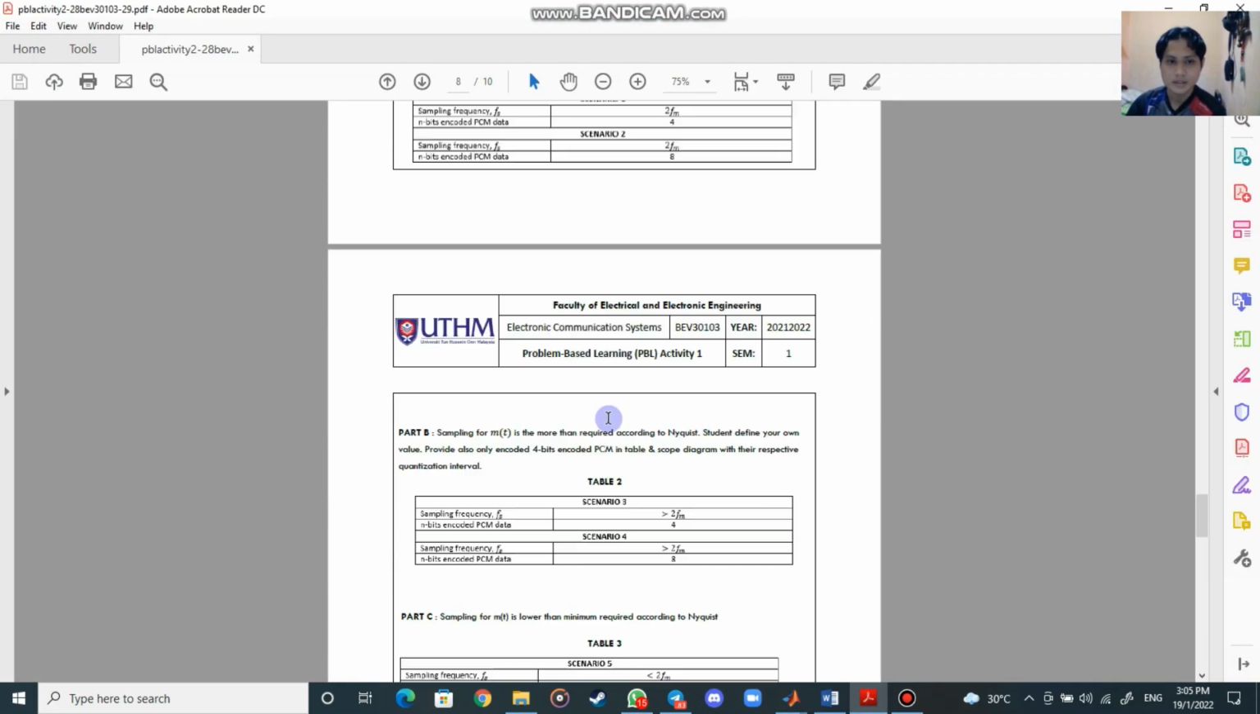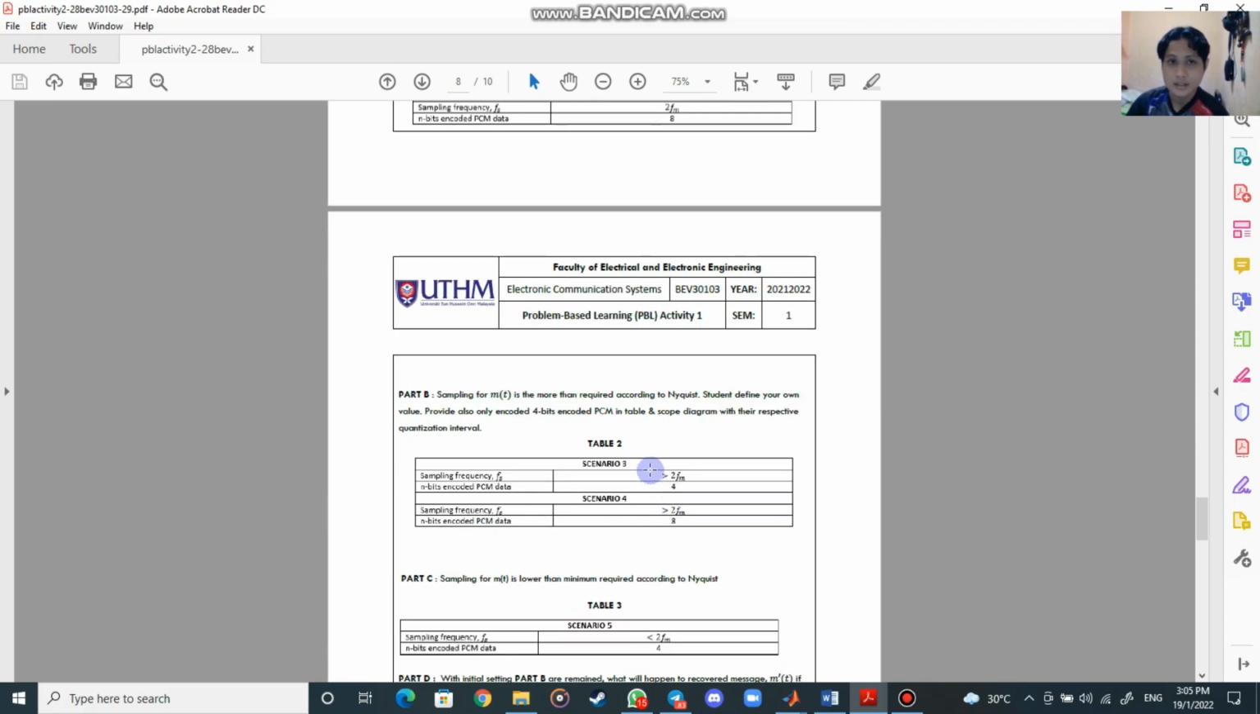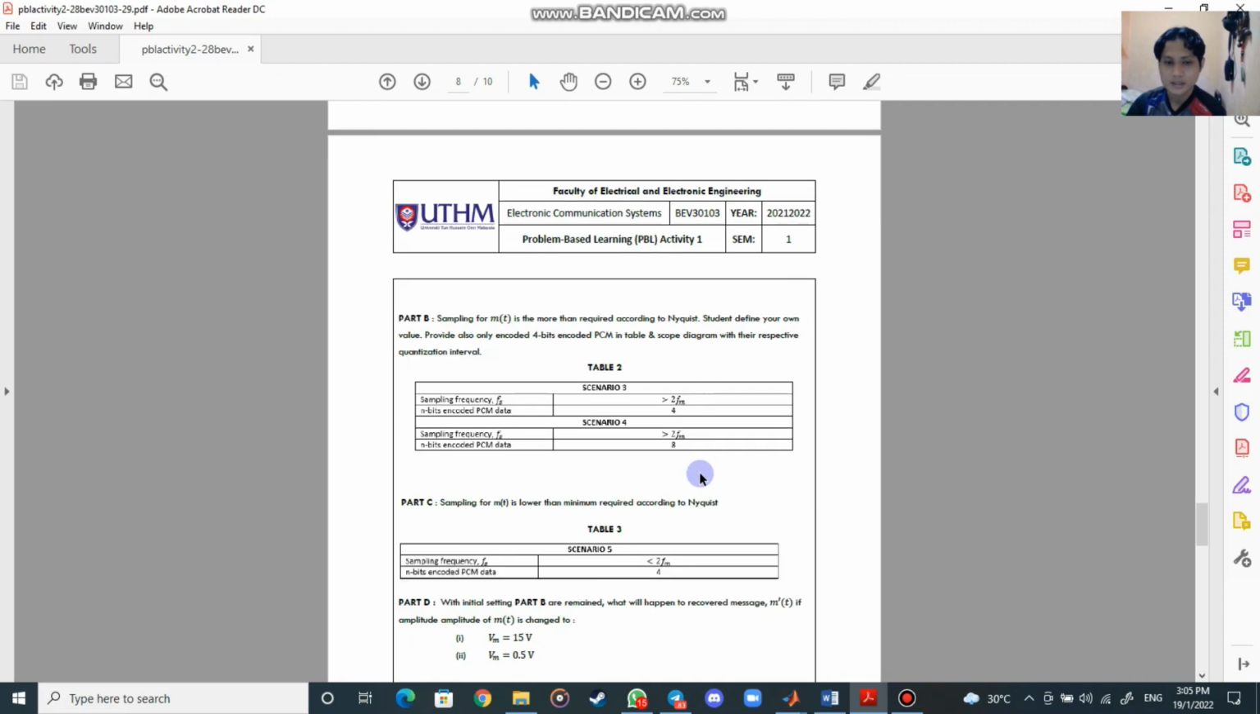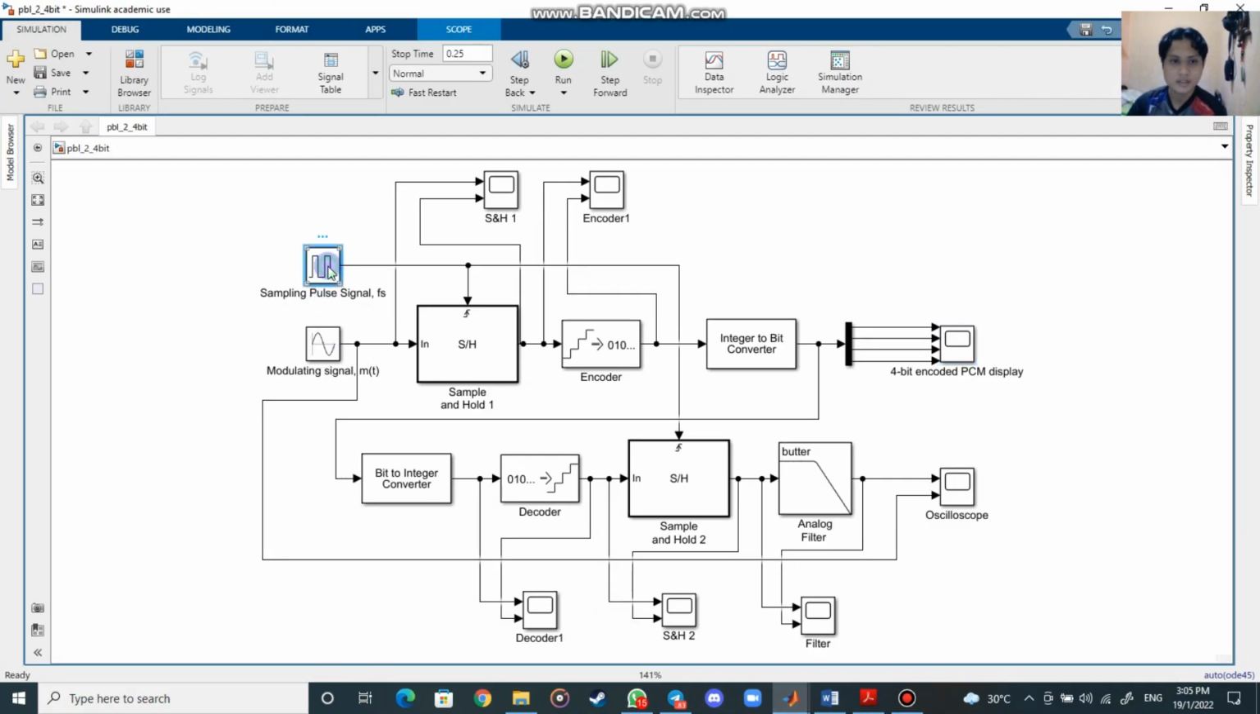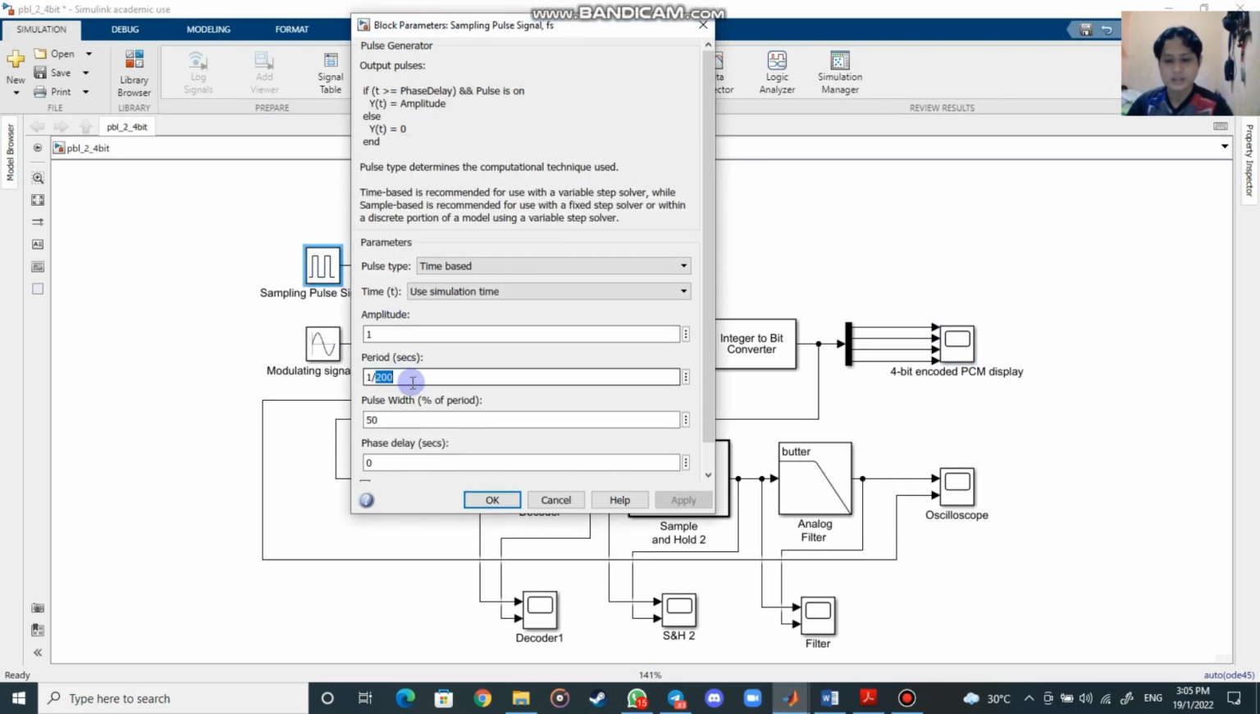For the 4-bit encoder, from scenario 1 we will only change the period. In one scenario the fs is bigger than 2 times fm, and in scenario 5 the fs is lower than 2 fm. We need to change only the period. I will show you where to change it here. And for scenario 3, we change to 400 because the fs is bigger than 2 fm.